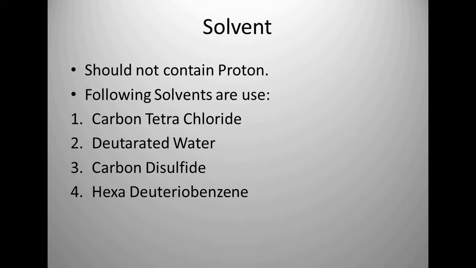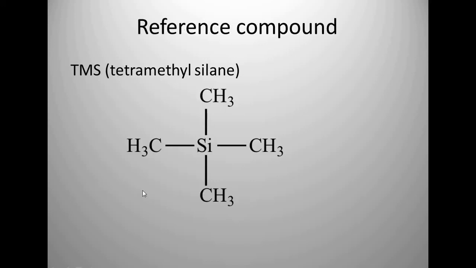So it is the first strict condition for the selection of a solvent that it should not contain a proton. Which solvents are used? Carbon tetrachloride, deuterated water, carbon disulfide, and hexadeuteriobenzene. These four are mainly used as solvents in NMR spectroscopy because they do not have a proton.